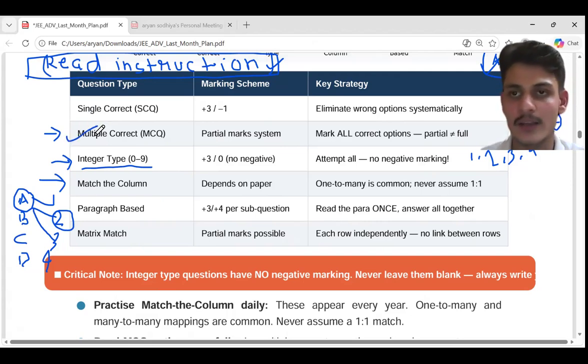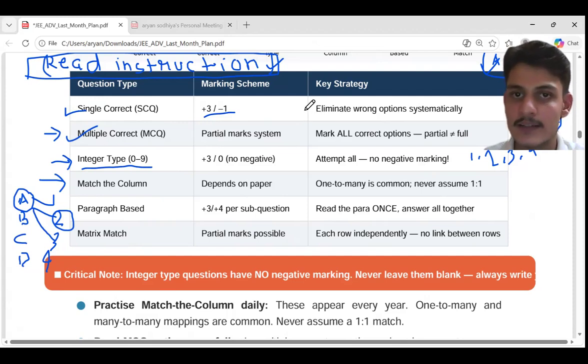read the instructions. And if the instructions say that partial marks are allowed, then you can do the partial answers. Like if you think that in the answer key there will be A B C and you're sure about A and B, you can mark those. Okay, so keep this in mind, and in single correct there will be negative marks. It's always the same pattern, like +3 -1.